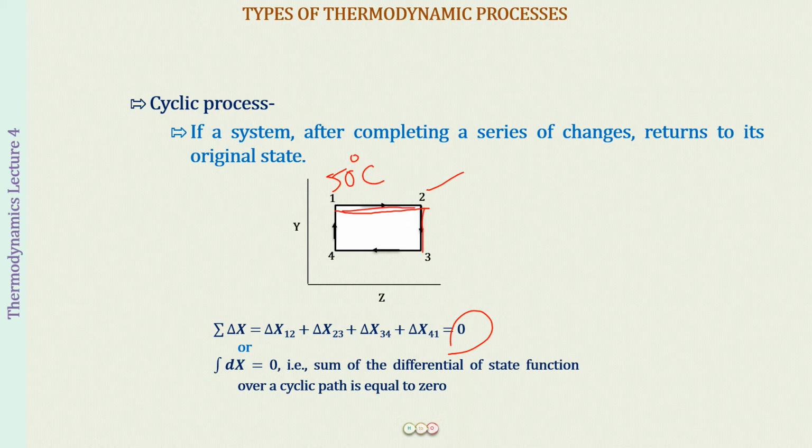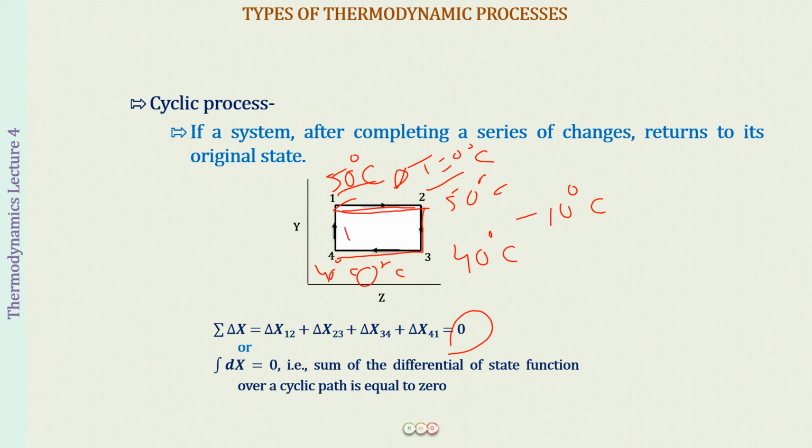Then what we see is that the temperature drops. So here it is 50 degrees Celsius, so delta T will be equal to 0 degrees Celsius, right? Then from here there is a drop to a temperature of 40 degrees Celsius, so it is going to be minus 10 degrees Celsius. Then from 3 to 4 the difference is 0, because the temperature remains 40 degrees Celsius, and then from 4 to 1 the temperature rises and becomes 50 degrees Celsius, because after a series of changes it has to return to the original state, which was a temperature of 50 degrees Celsius.